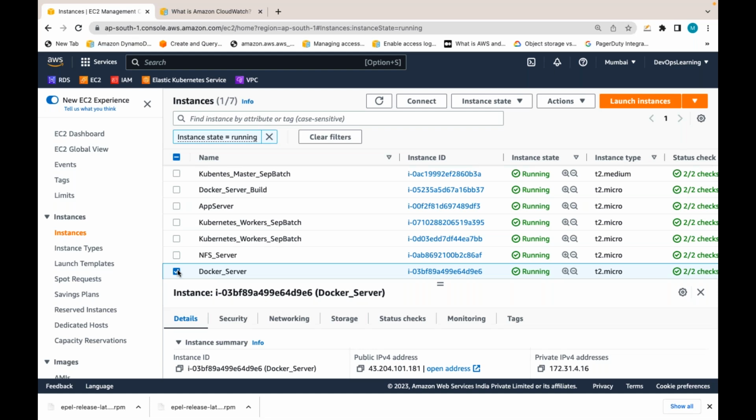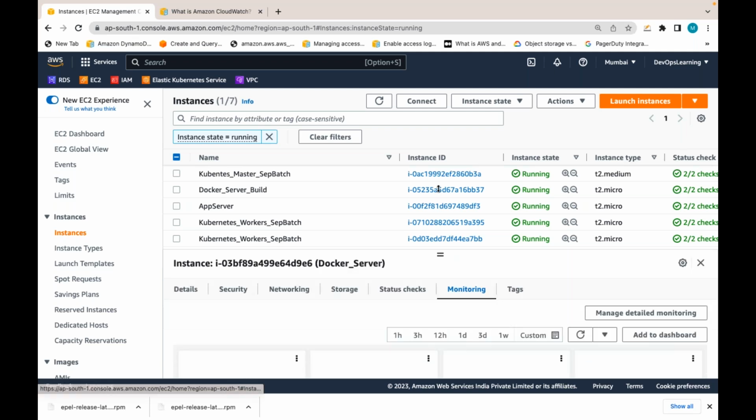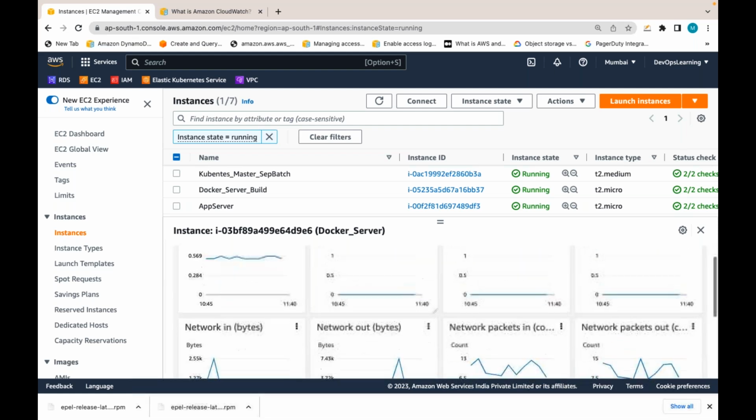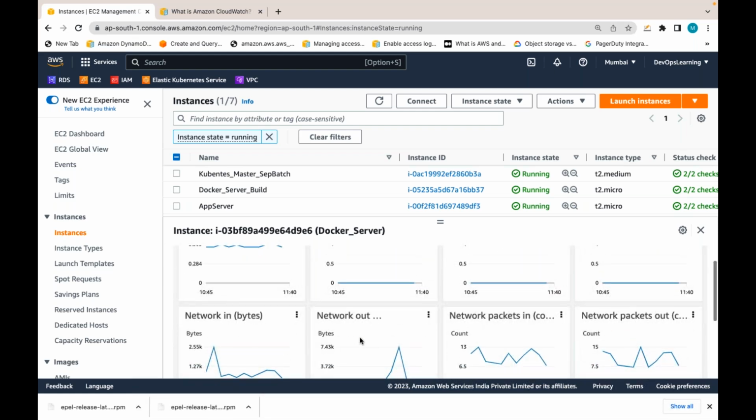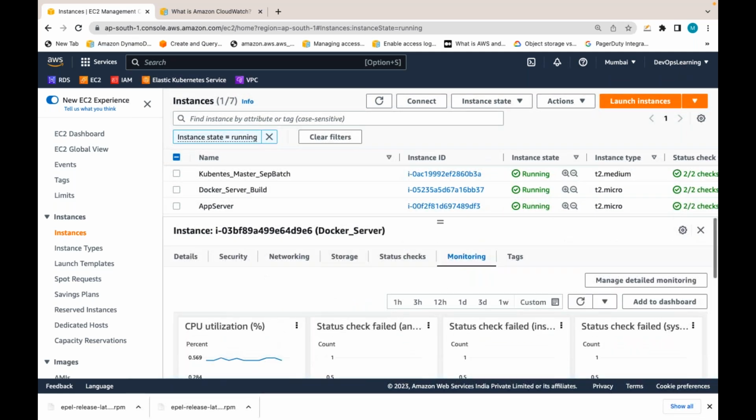Free monitoring in the sense that at every 5-minute interval only some metrics are available free of cost. There are only 7 metrics offered free of cost, again for every 5-minute interval for EC2. If you go to any EC2 instance and go to monitoring, you can see some metrics: CPU utilization, network in, network out, and also disk read and disk write operations. Only these metrics are available free of cost at every 5-minute interval.